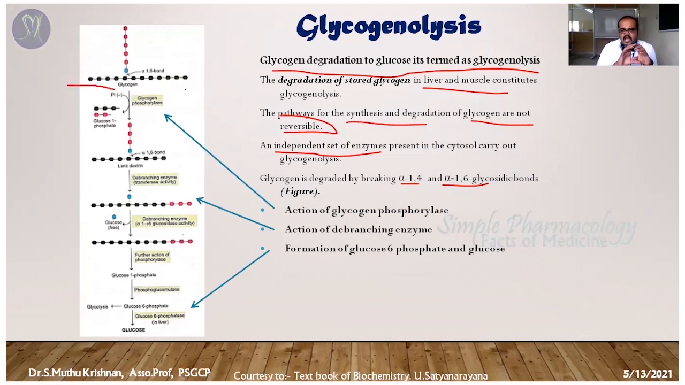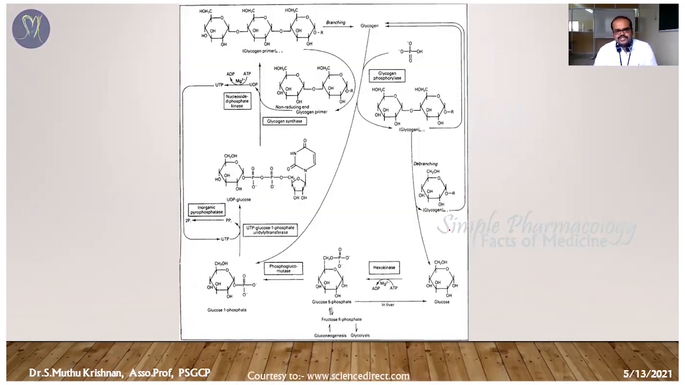So it has a long linear chain and various sub chains are there. The sub chains are arranged with 1,6 bonds. The linear chains are bonded with 1,4 bonds, alpha 1,4 bonds. So glycogenolysis consists of 3 steps. The first one is the action of glycogen phosphorylase, the second one is debranching, and the third one is glucose 6-phosphate to glucose conversion.